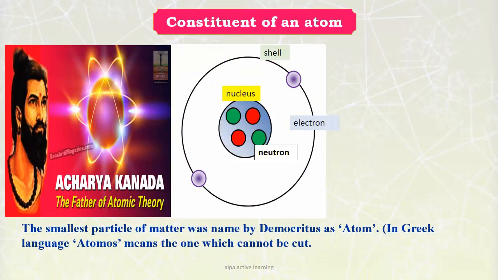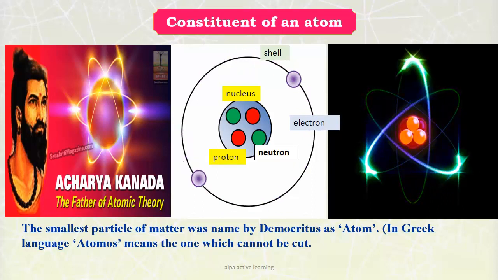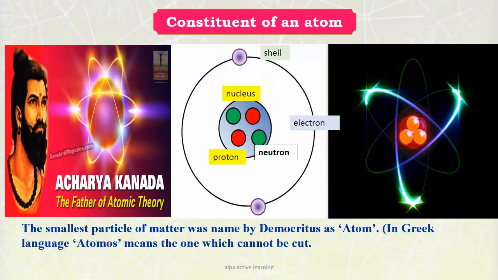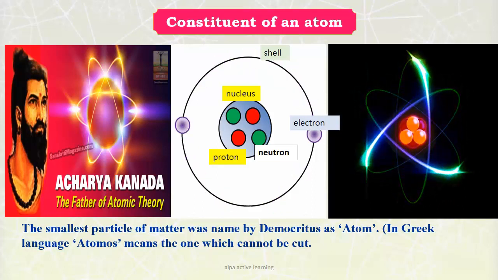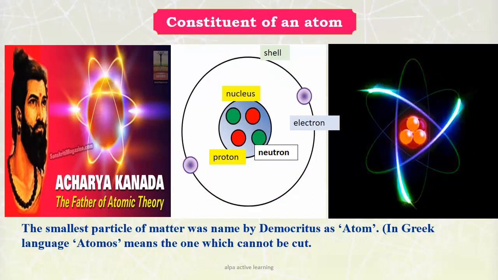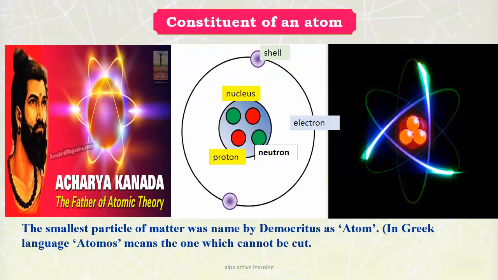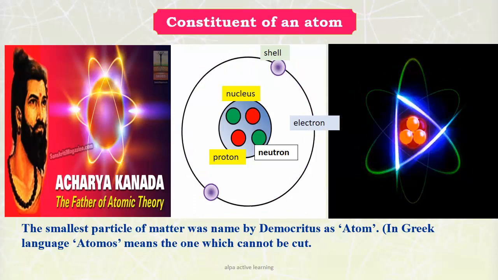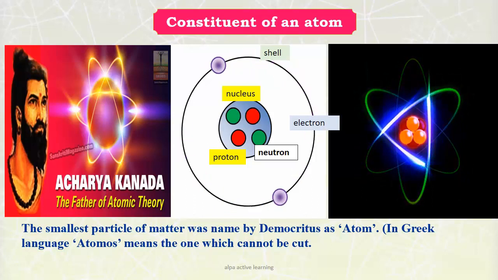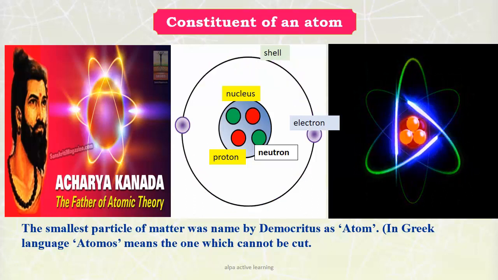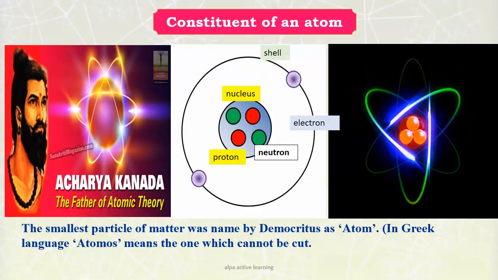An atom involves a nucleus and orbiting electrons. This nucleus has positive protons and neutral neutrons, and the electrons are negatively charged. The number of positive charges and negative charges are equal, so the atom as a whole is neutral.